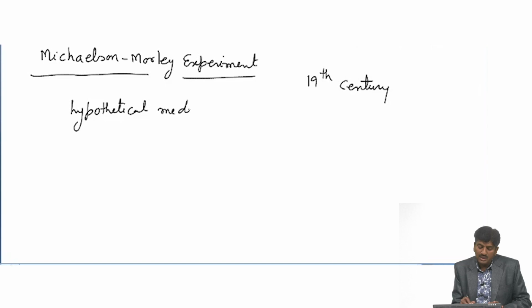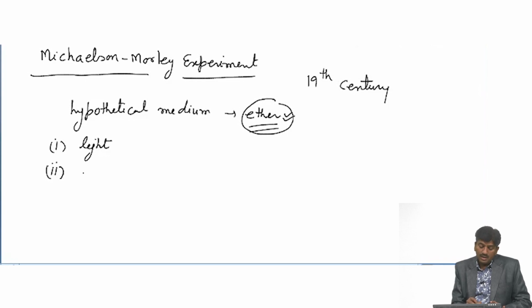It was considered at that time that a medium that was named ether filled the whole universe, and the properties of this medium should be: number 1, this medium was light medium; second, the whole universe filled by this medium, and this medium is perfectly transparent.